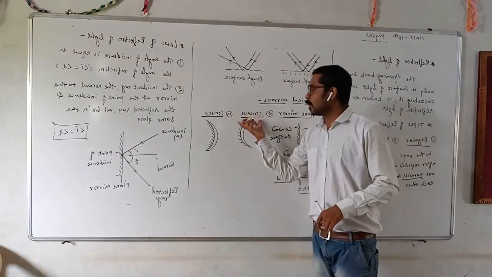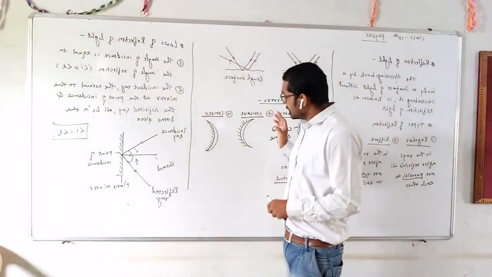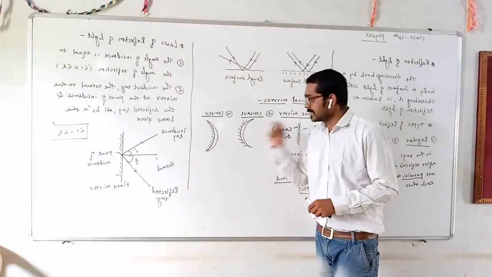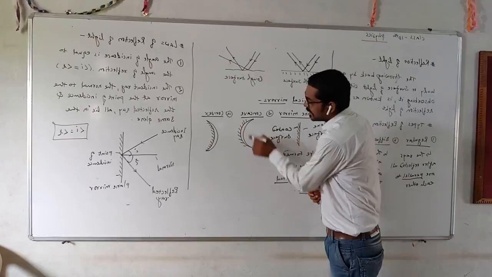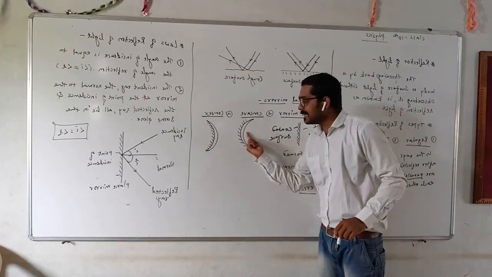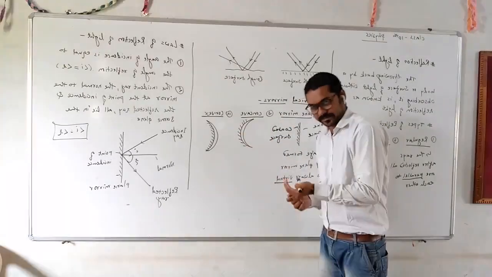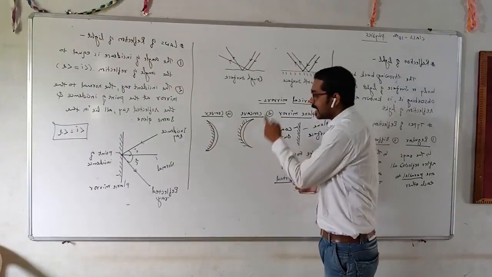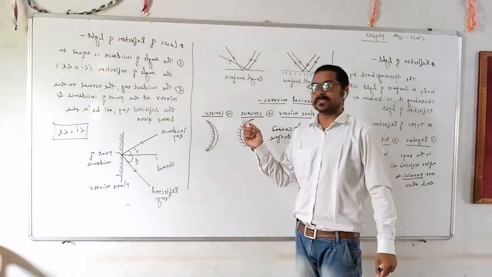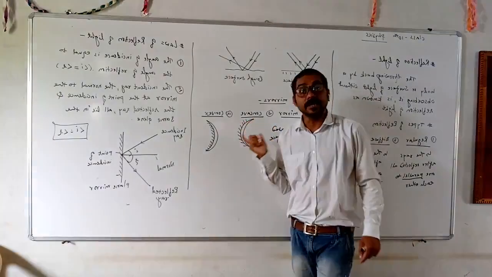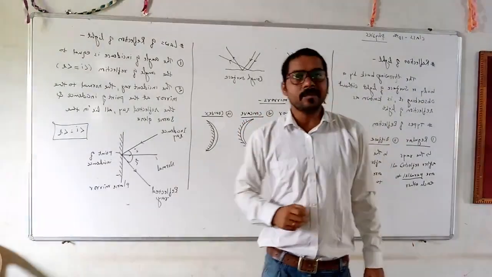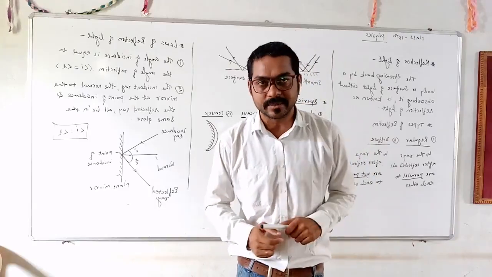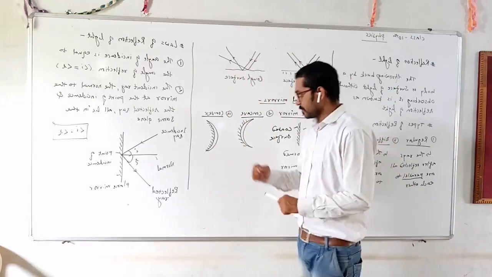Second here is the concave mirror. It is very simple to define the concave mirror. From the diagram we are seeing that the shining surface is curved inside. This is called the concave mirror. The image formed by these mirrors depends on the distance of the object from the mirror. So this is the diagram.